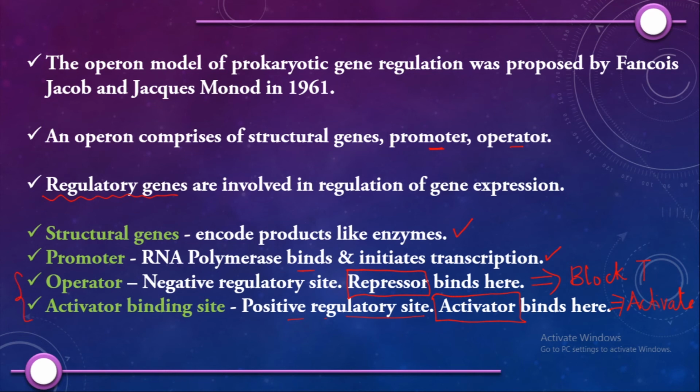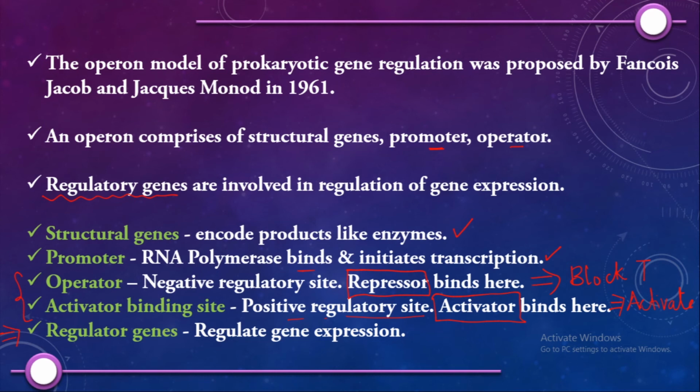Other than that, you can also find a regulator gene which is going to regulate the gene expression. These are the genes which code for your activator as well as your repressor protein. See, repressor and activator are also proteins, so there are some gene sequences which code for them, correct?